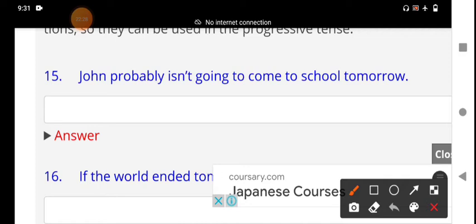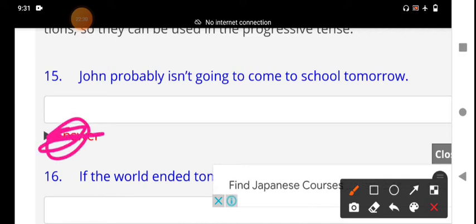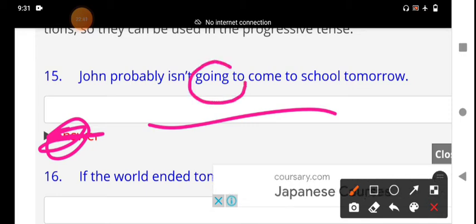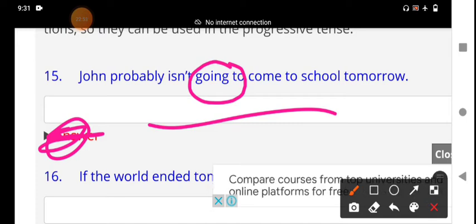John probably is not going to come to school tomorrow. What is the meaning of this sentence? It is a negative sentence: he may not come to school tomorrow. We are using the going to structure.